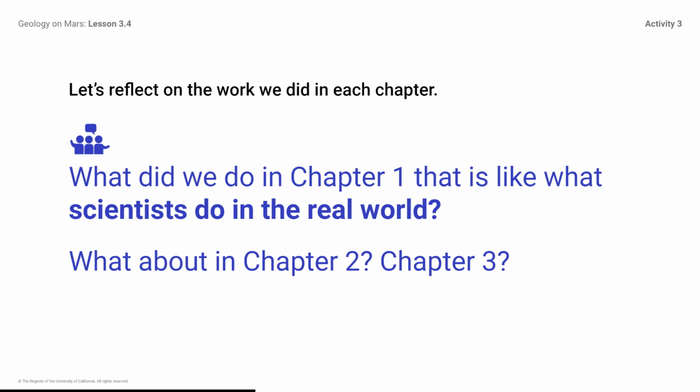In Chapter 1, we used information about Earth to learn about Mars. Scientists make comparisons between Earth and other rocky planets to learn more about which planets might have been habitable in the past. In Chapter 2, we used models to get evidence. Scientists use models to test their ideas and get evidence about processes that are difficult to observe. In Chapter 3, we evaluated evidence and constructed arguments about what formed the channel on Mars. Considering evidence and engaging in argumentation helps scientists decide on the most convincing answers to scientific questions.